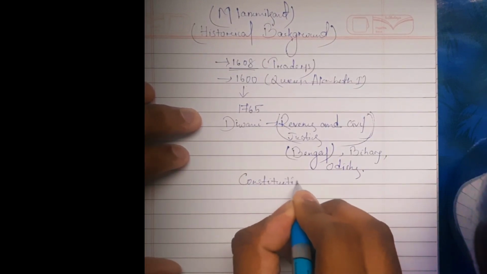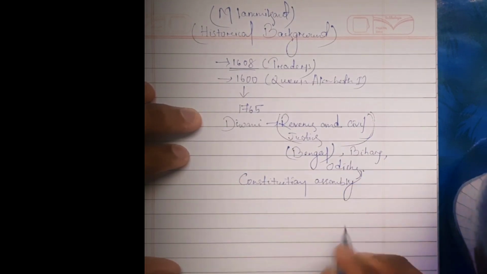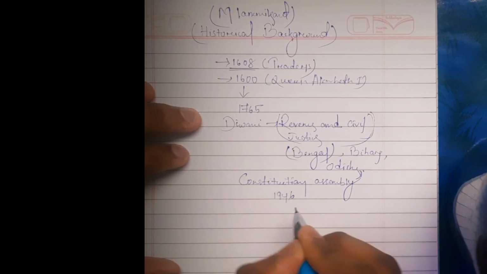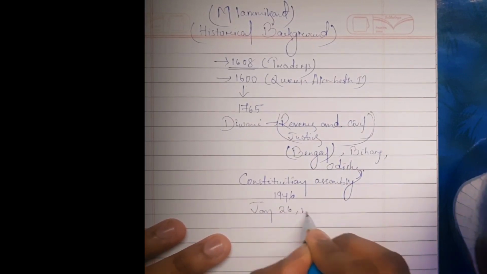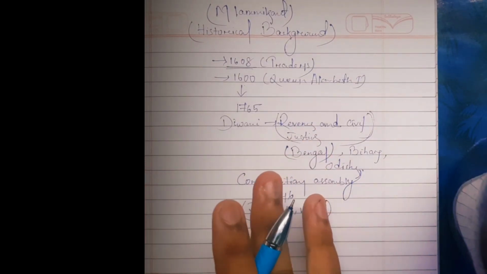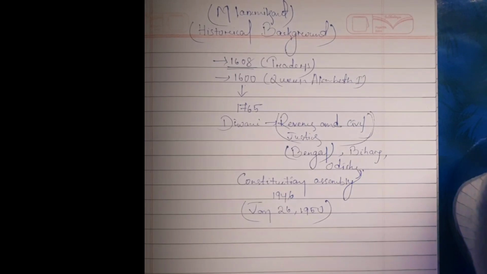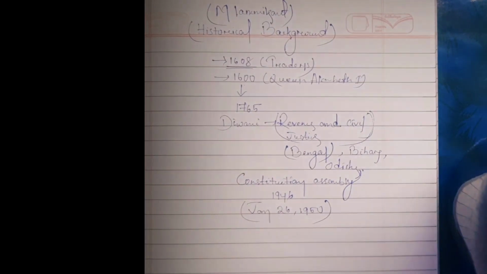The Constituent Assembly was formed in 1946, but our Constitution was enacted from January 26, 1950, that is our Republic Day. So why was this day selected? The Constitution was ready in December 1949, but why was this day selected? There is a reason which we will gradually know in future.